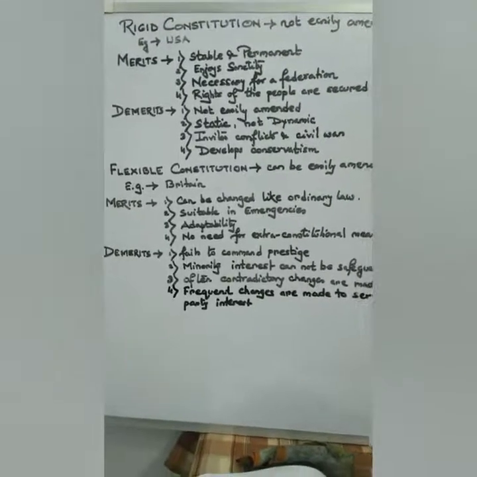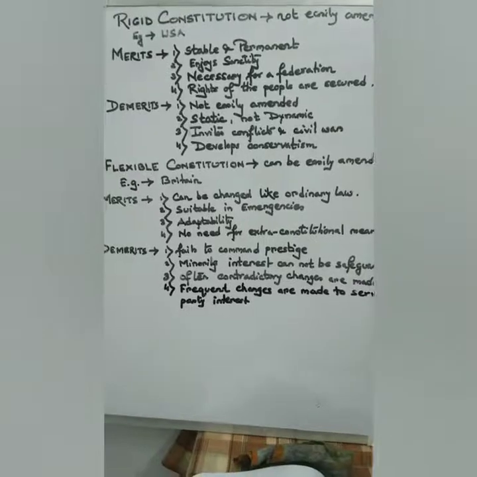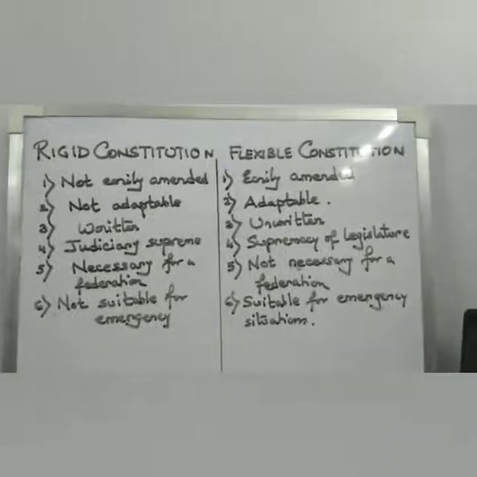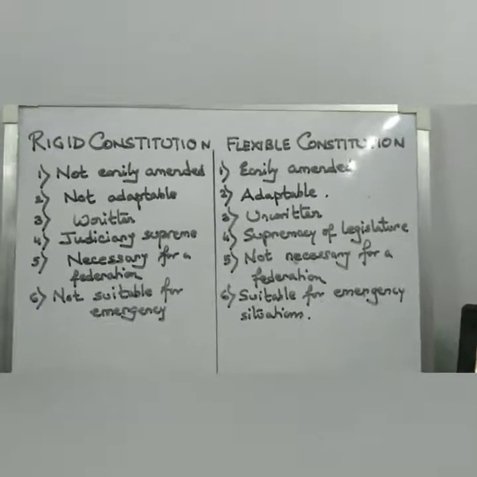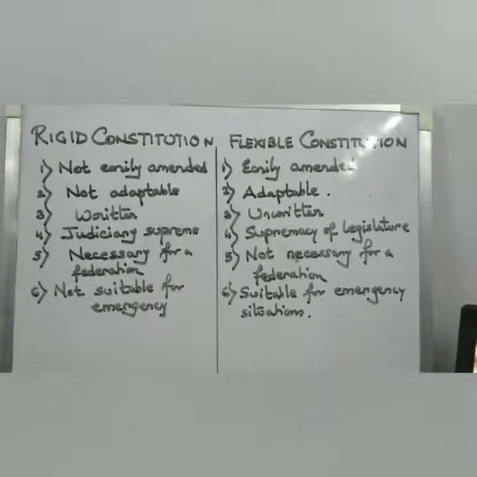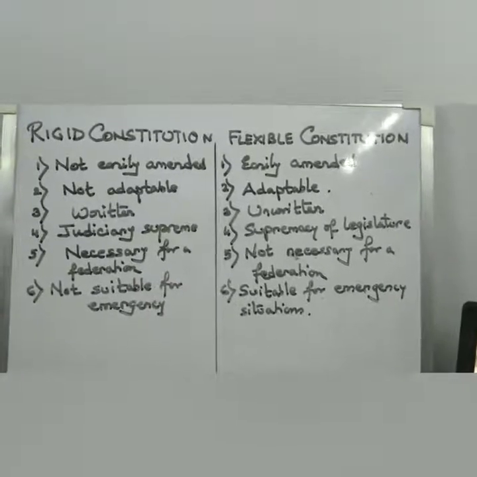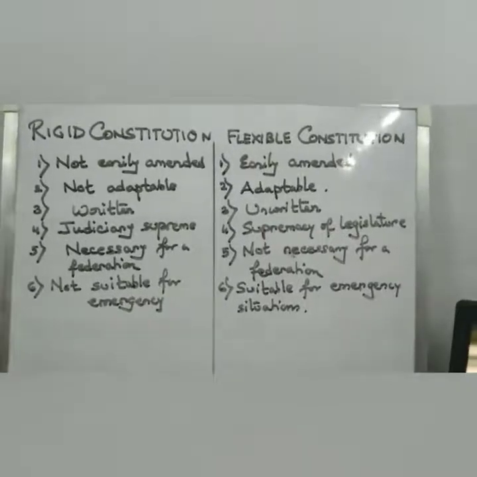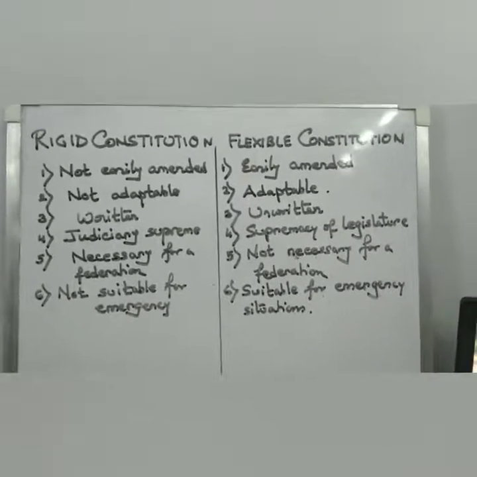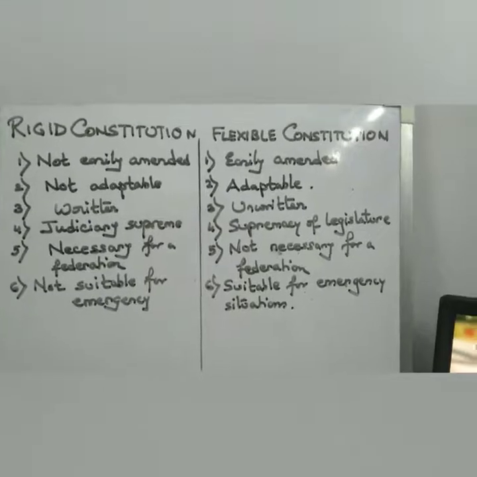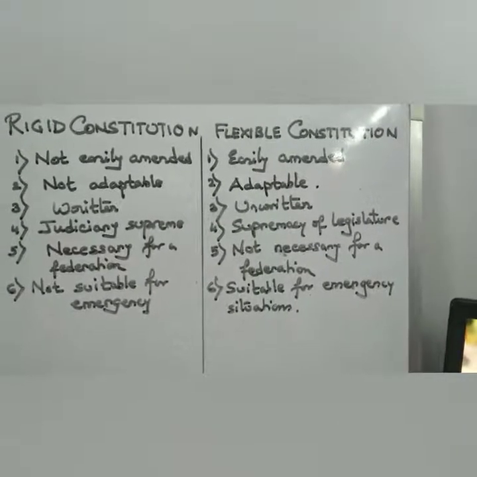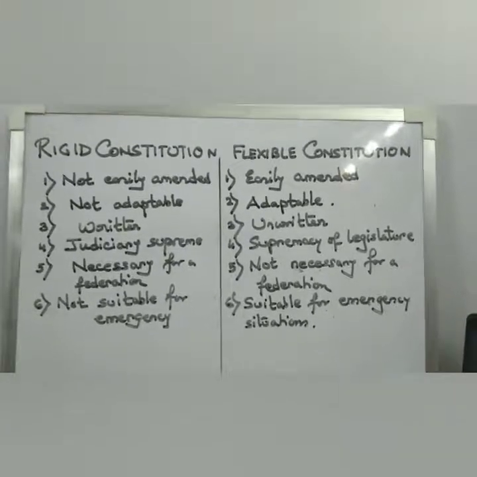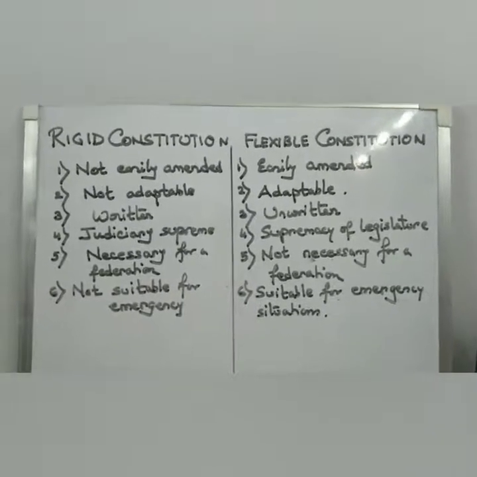Next we will take up the differences or the distinction between the two types of constitutions. The differences between rigid and flexible constitution can be summarized as follows. A rigid constitution cannot be easily amended, and as it cannot be easily amended, it is not adaptable to the changes that are taking place. Whereas in case of a flexible constitution, we find that it can be easily amended, and it is very adaptable to the changes that are taking place. It can easily incorporate those changes in the constitution.